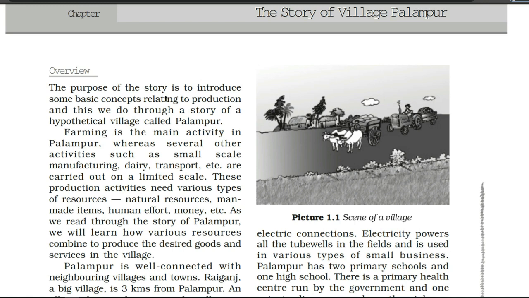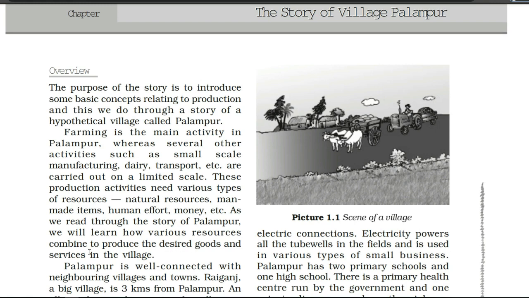Palampur village. Farming is the main activity in Palampur, whereas several other activities such as small scale manufacturing, dairy, transport, etc. are carried out on a limited scale. These production activities need various types of resources: natural resources, man-made items, human effort, money, etc. As we read through the story of Palampur, we will learn how various resources combine to produce the desired goods and services in the village.